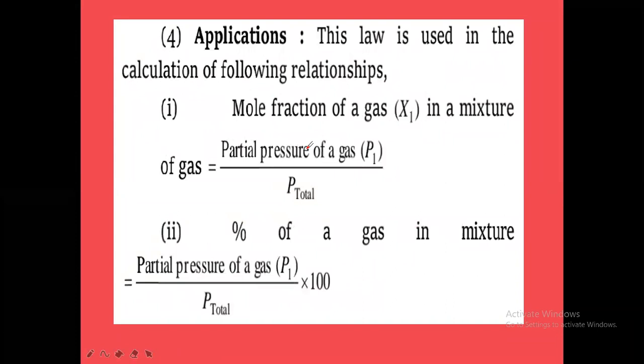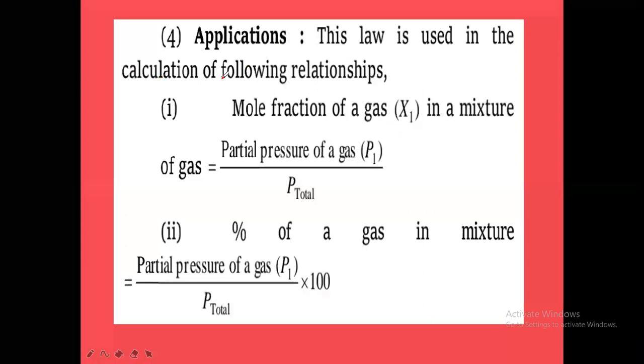The next thing we have to understand is the important applications of Dalton's law. This law is used in the calculation of the following relationships. First one is the mole fraction of the gas in the mixture, which is equal to the partial pressure of the particular gas divided by total pressure.